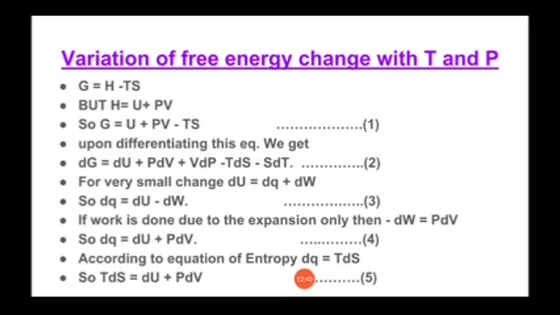So before that, I will let you know what the important things in that theory are. Here we have to find free energy change, that is delta G. So what is delta G? We must know the second law of thermodynamics, which involves two statements, one for entropy and one for free energy. They are: entropy of the universe always increases and free energy of the system always decreases.